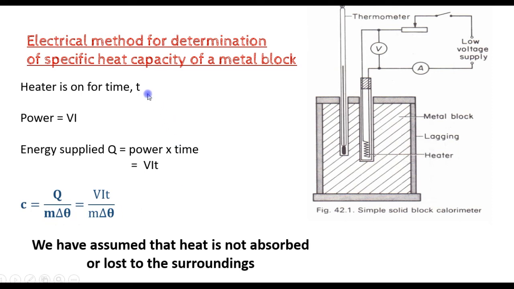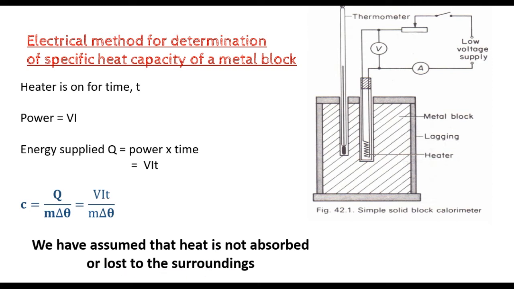When timing is started, we note the initial temperature, and when we stop timing, we note the final temperature, and we calculate delta theta, the change in temperature. And then using C is equal to Q over m delta theta, Q is VIt. M and delta theta, we replace the values and we have the specific heat capacity of the solid. However, in this example, we have assumed that heat is not absorbed or lost to the surroundings.